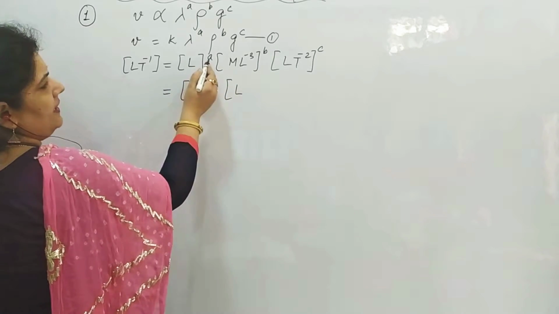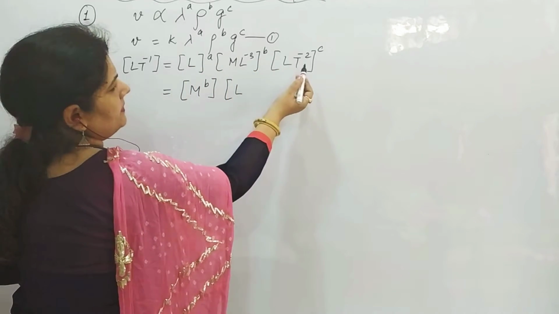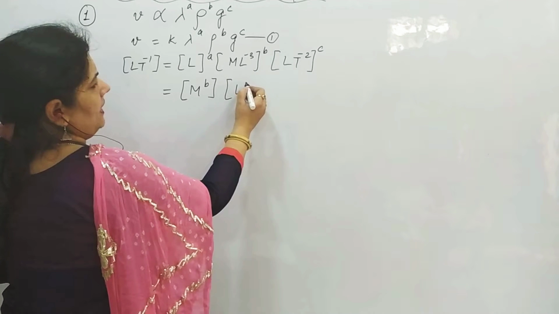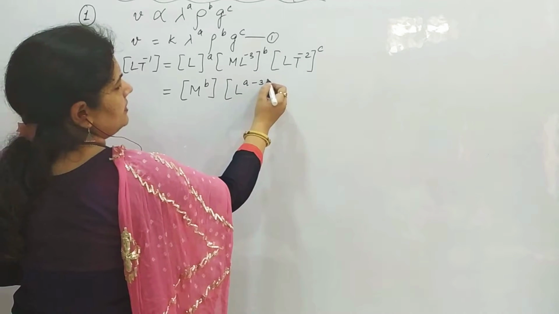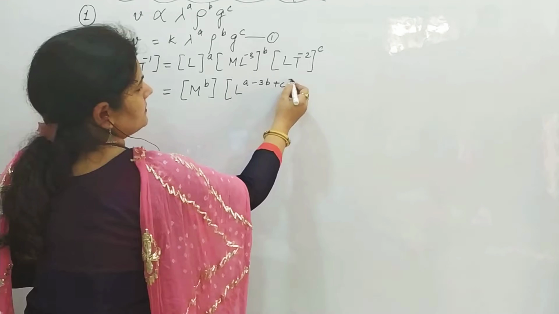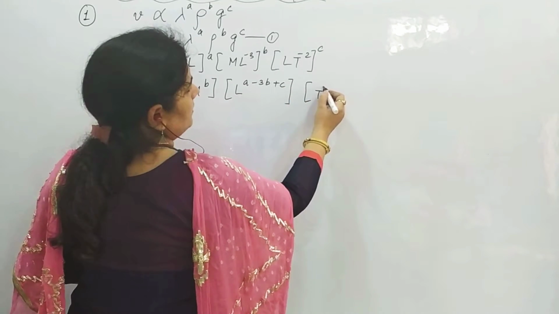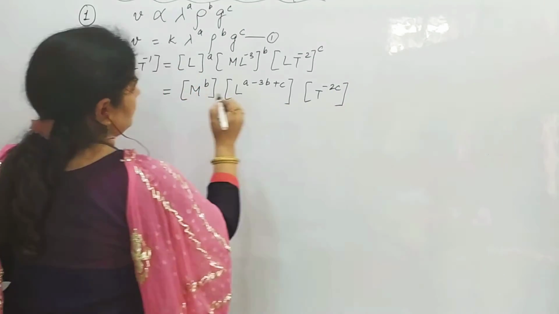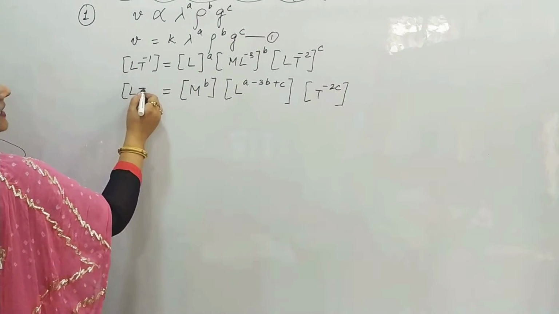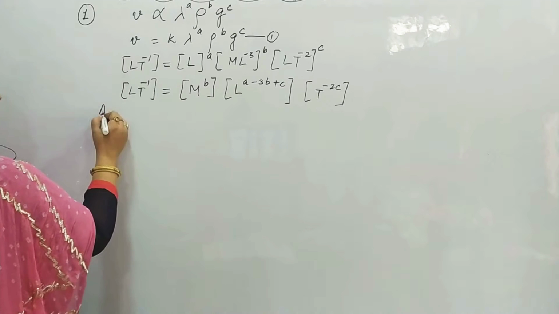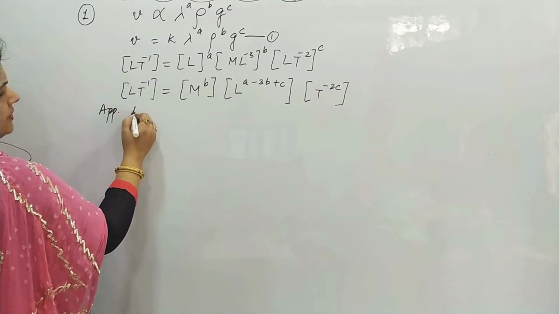L raised to power a, L raised to power minus 3b and L raised to power c. L raised to power a minus 3b plus c, and T raised to power minus 2c. Left hand side it is LT minus 1. Applying the principle of homogeneity,